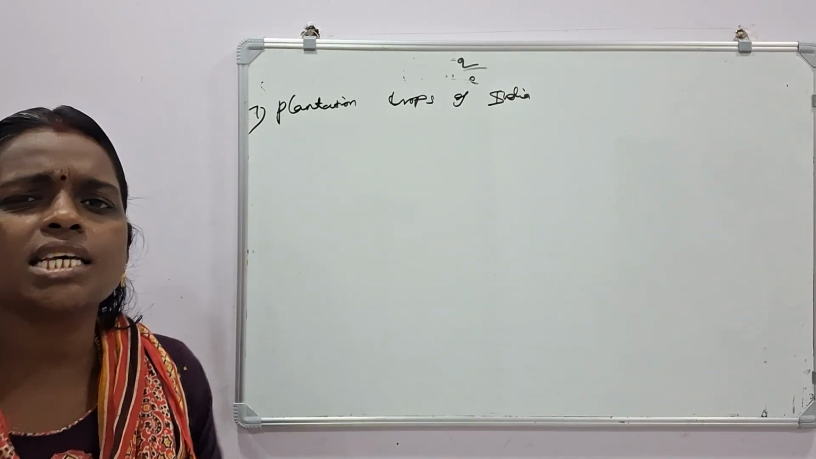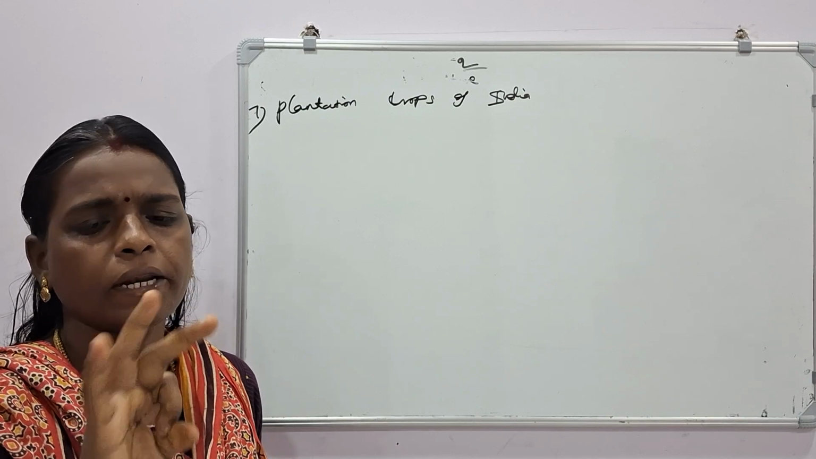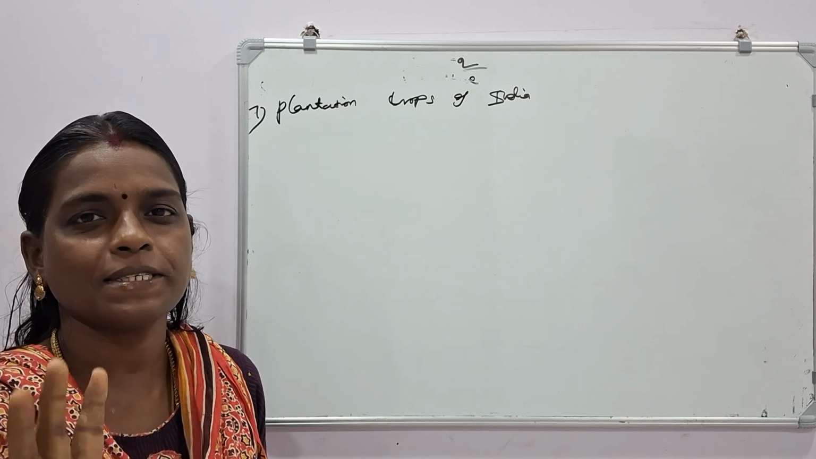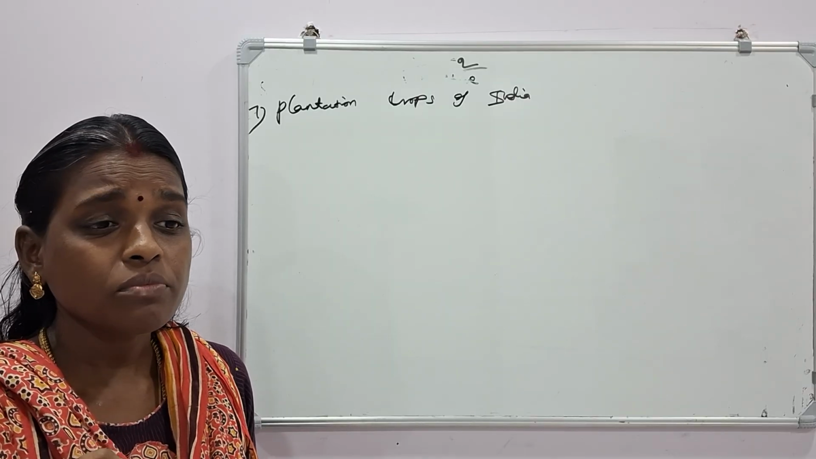This is a very easy question. No need to study anything. Just tea, coffee, rubber, then spices. Only 4 points will be there.